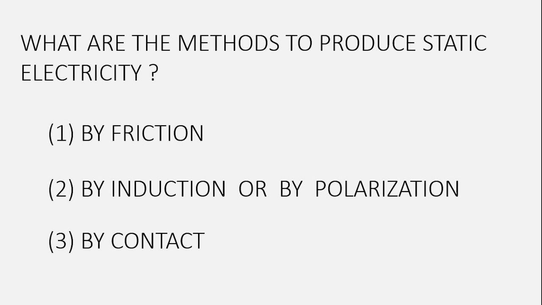The next method is by contact. Consider a neutral body. This is a neutral body, which has the same amount of positive and negative charge.